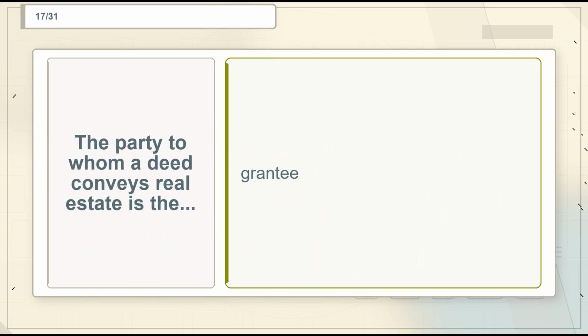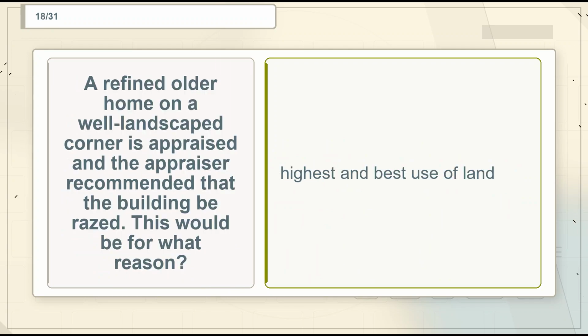Flashcard 17. Term. The party to whom a deed conveys real estate is the. Definition. Grantee. Flashcard 18. Term. A refined older home on a well-landscaped corner is appraised and the appraiser recommended that the building be razed. This would be for what reason? Definition. Highest and best use of land.